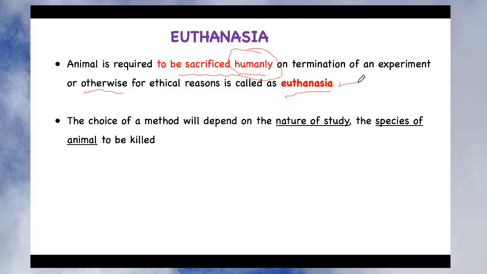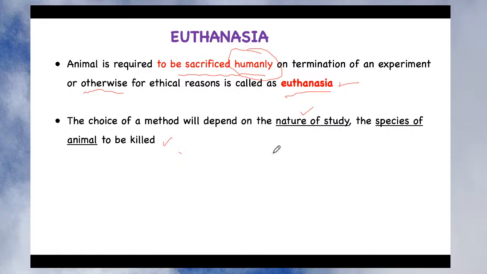So the choice of method will depend upon the nature of the study, so what type of investigation you are doing, and the species of animal to be killed. Because sometimes in the case of a small animal you can adopt some method, but in the case of a larger animal, the method adopted for the smaller animal doesn't work. So you need to adopt some other method for the larger animal.